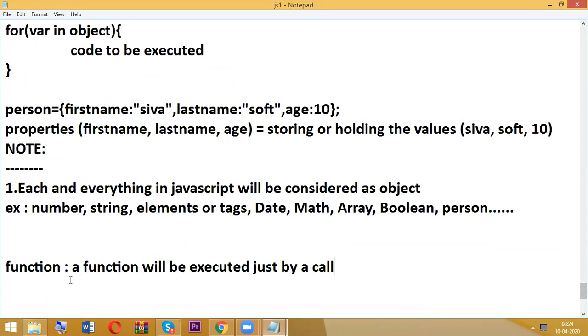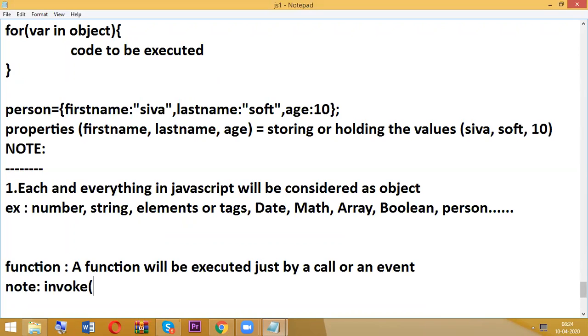So a function will be executed just by a call and event. So here we have one professional word called what? Invoke. Invoke is nothing but what? Calling. Whatever function you are going to call, instead of calling, you can even use the word invoke.